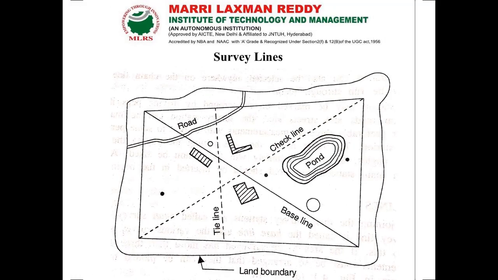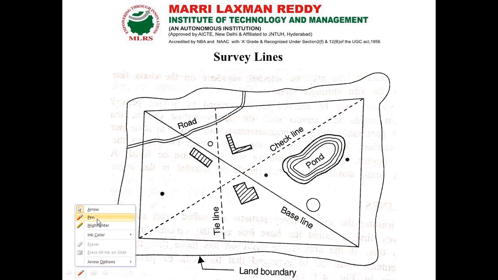Here in the image we can see the site. A, B, C and D are our given field. The points are A to B, B to C, C to D. Here A, B, C and D are the traverse stations, which we can denote in the form of a triangle.